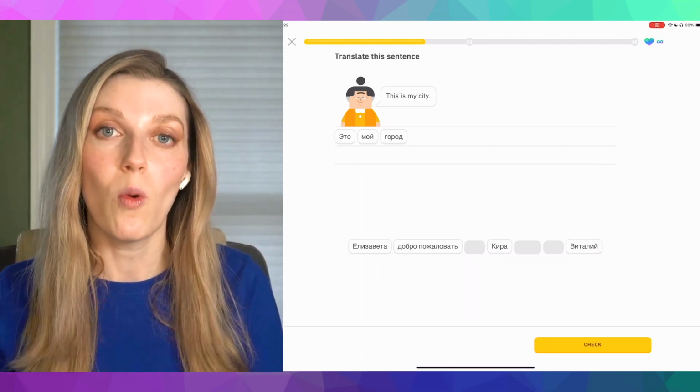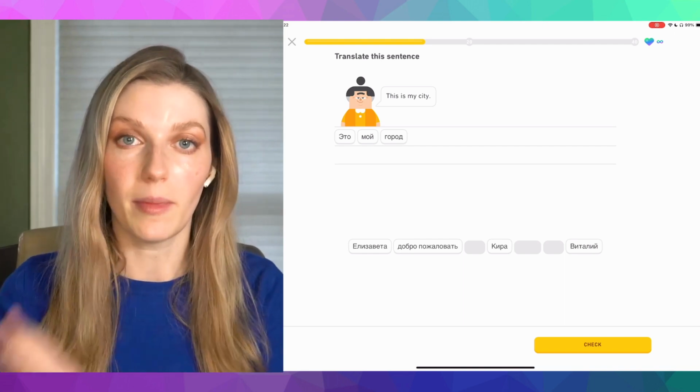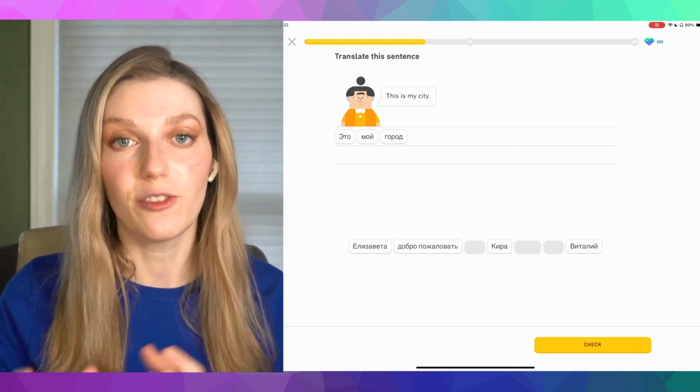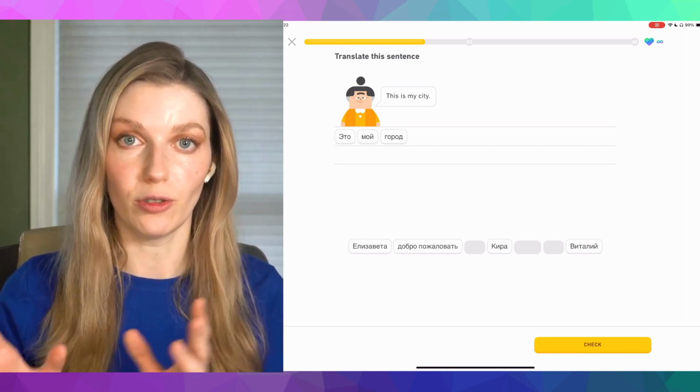So, мой город, my city, is a male gender. Моя деревня, my village, is a female gender. Моё озеро is a middle gender.